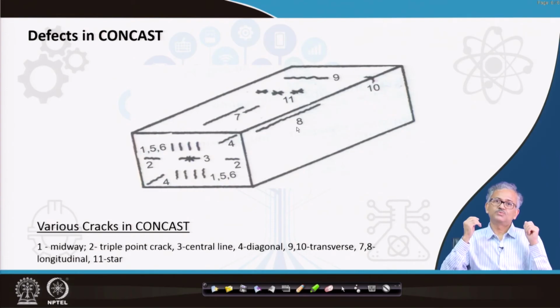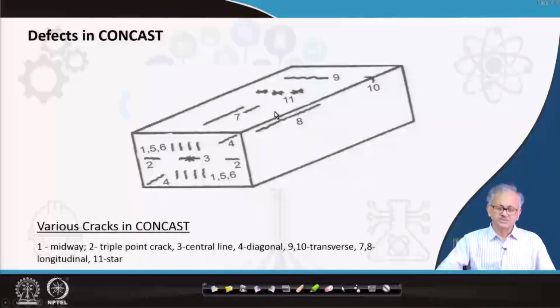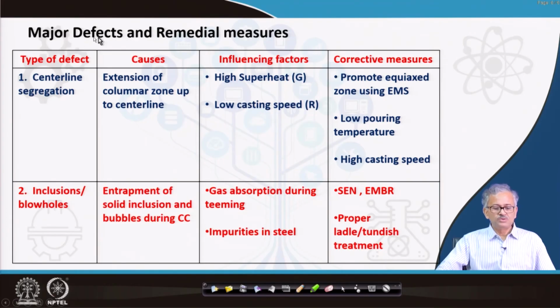One more important defect in the casting is the central line segregation. Another defect is blowholes, and then inclusions. Those are some of the defects. We'll talk about the corrective actions to eliminate these defects: the major defects and the remedial measures. Let us first consider the central line segregation.